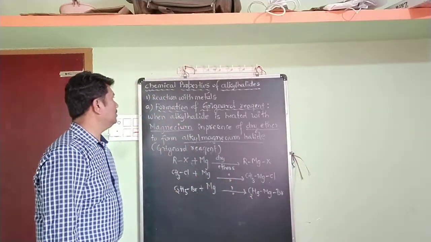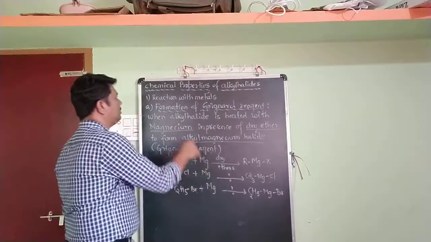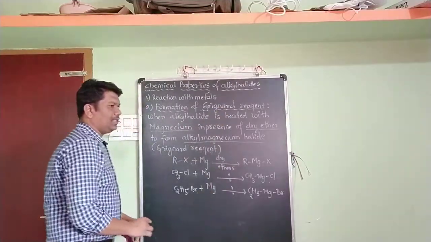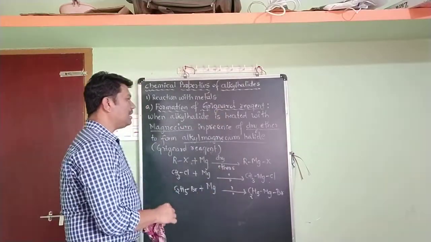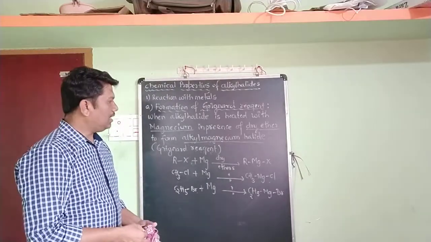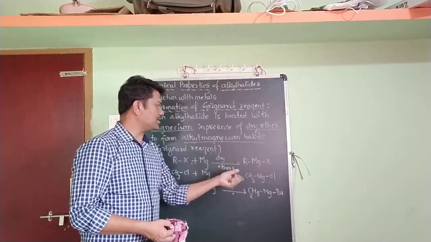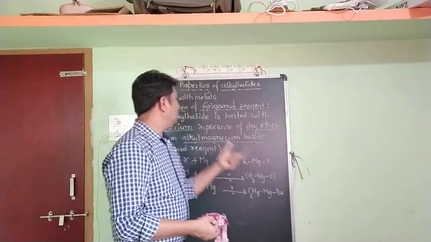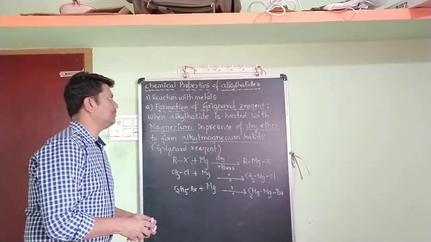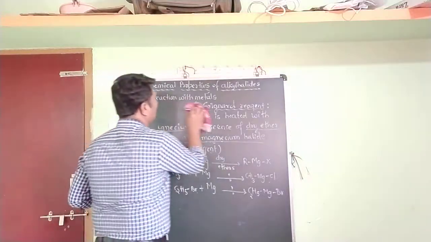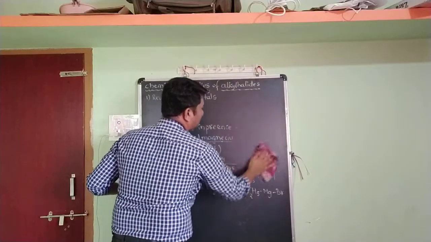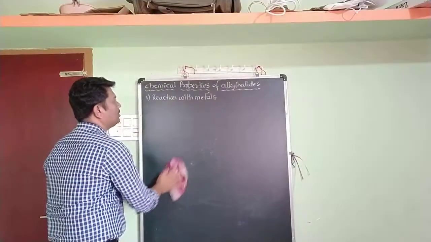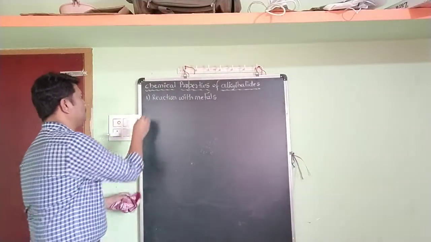So this is the first chemical reaction in reaction with the metals, formation of Grignard reagent. Usually they ask a 1 mark question, what is Grignard reagent, or write the general representation of Grignard reagent, that is RMgX, where R is the alkyl group, magnesium is the metal, and X is the halogen. This is the formation of Grignard reagent, the first reaction. Then we will move to the second chemical property in reaction with the metals.